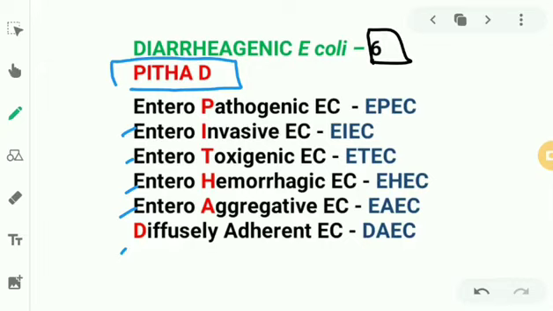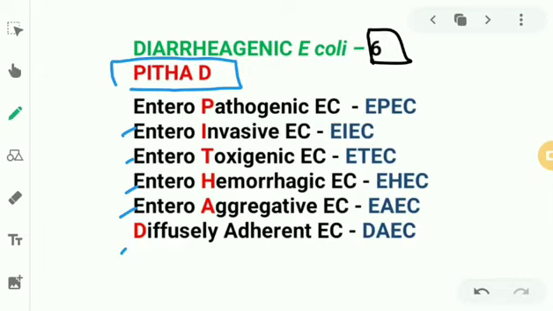Okay, they cause dysentery. How is dysentery different from diarrhea? Diarrhea is loose stools, and if we have blood and mucus with it, stool with blood and mucus, we call it dysentery. And why is the blood and mucus coming? Because of the invasion into the intestinal mucosa. So in EIEC we get dysentery. So where else do you get dysentery? In Shigella, right? In Shigella dysentery. So this EIEC behaves like Shigella.